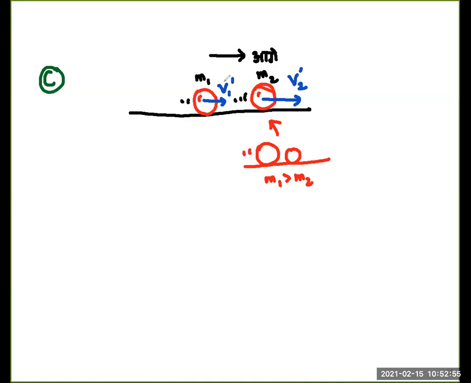Now, using the same kind of arguments that we used in situation A and disproved it, can you also prove or disprove that this is possible or not possible, given that M1 is equal to M2 and P is equal to P prime? So this is an assignment, put it as a prep work for you. Try to work it out in exactly the same way as we did before for situation A, and submit your work in the classroom, and we will discuss the solution in the following class.